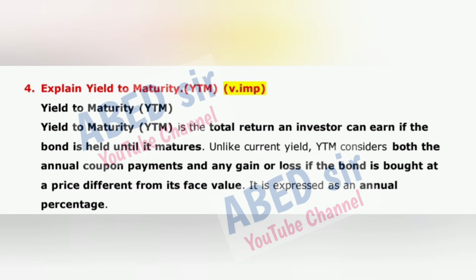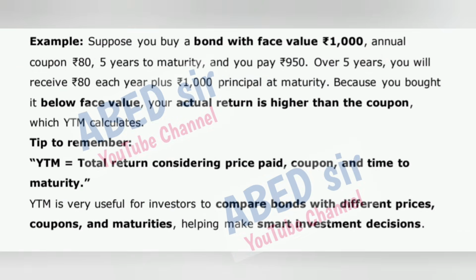Next important short question is: 4. Explain yield to maturity, YTM. Yield to maturity, YTM, is the total return an investor can earn if the bond is held until it matures. Unlike current yield, YTM considers both the annual coupon payments and any gain or loss if the bond is bought at a price different from its face value. It is expressed as an annual percentage. Example: